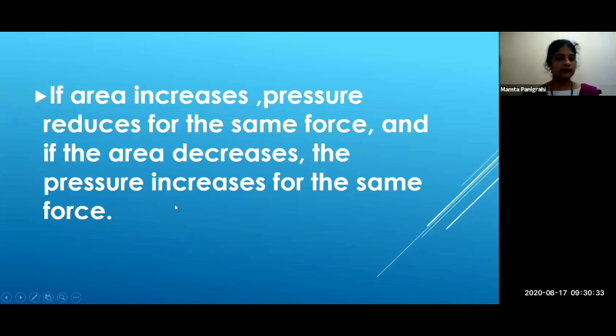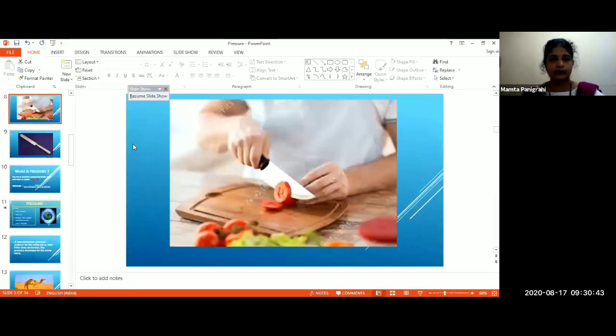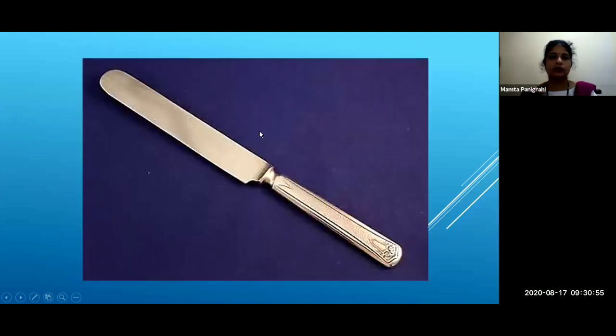Now this line can be very well explained with the example of the knife. Knife example is the very best example. Now just see this one, the knife.